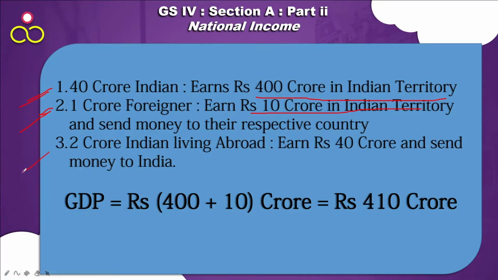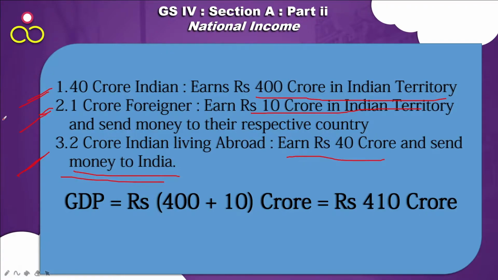And let's say there are 2 crore Indians who are living abroad, NRIs, and they earn 40 crore and send money to India. Okay, so 40 crore Indians earning 400 crore inside the Indian boundary, 1 crore foreigners earned 10 crore in the Indian territory but they send it to their own country, and 2 crore Indians who are living abroad earn 40 crore and send it back to India.